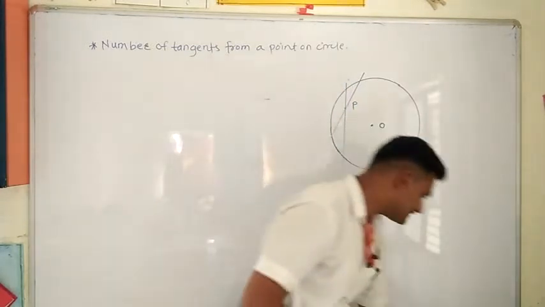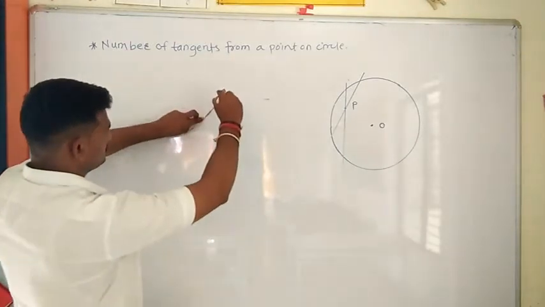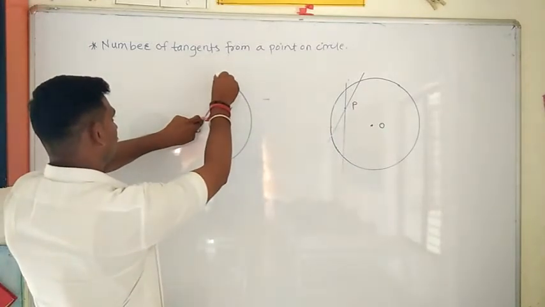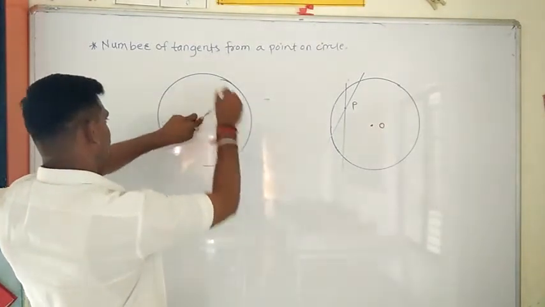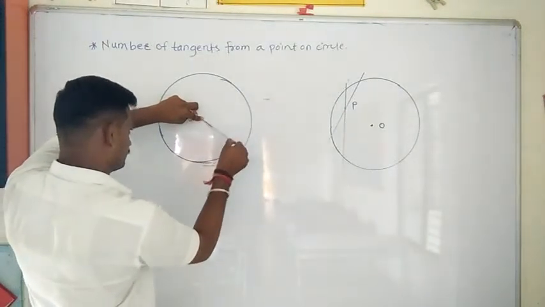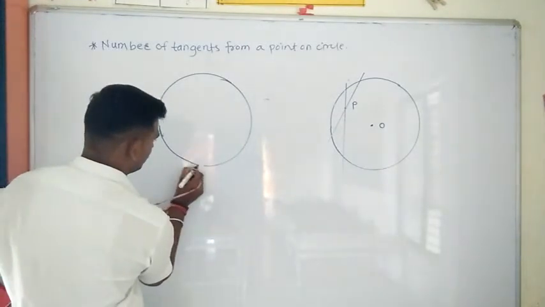Now, I will consider the second case. If the point P is on the circle, see here. For the second case, I will draw another circle. Okay, roughly I will draw. See here.